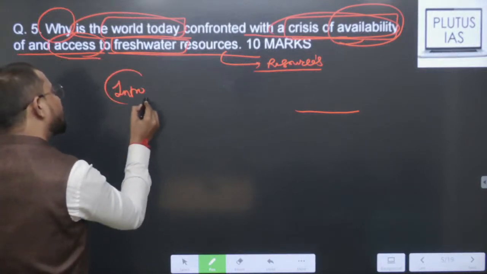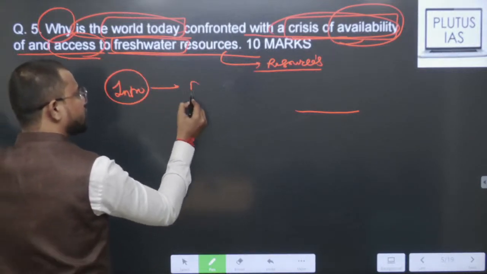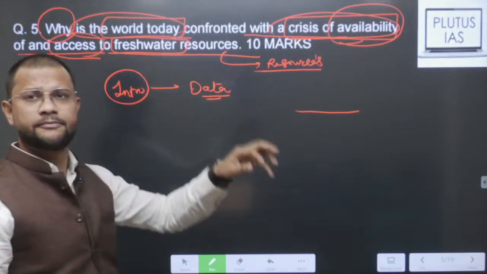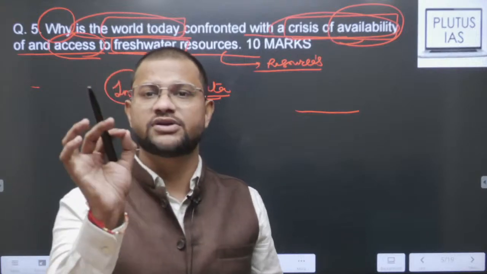Again, for this current contemporary based type of question, it's good to start with what? Data. It's good to start with data. How?